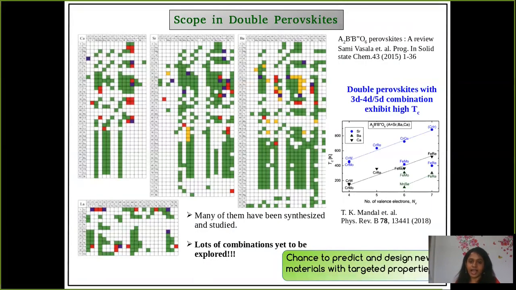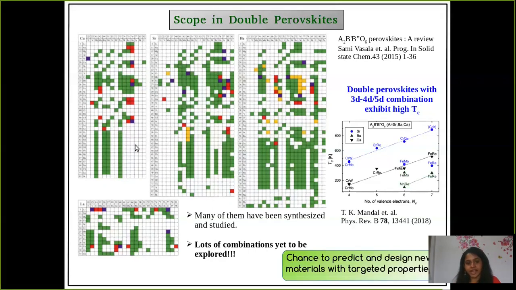In this slide, I'll discuss the present scenario of double perovskite compounds and also the future scope of study. This picture has been taken from this review by Vasala, where they have listed all existing double perovskite compounds. As you can see, the green boxes are the compounds which are stable in double perovskite structure. The red boxes are the compounds which, although they have the same composition as double perovskite, are not stable in double perovskite structure, so we can call them not double perovskite.